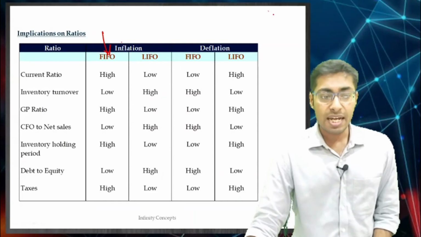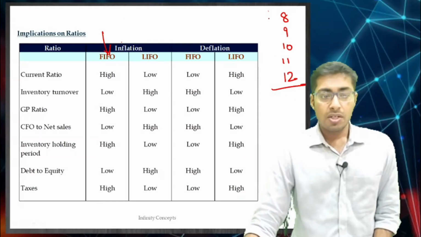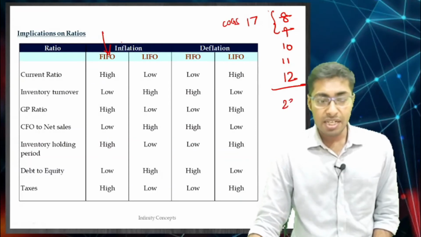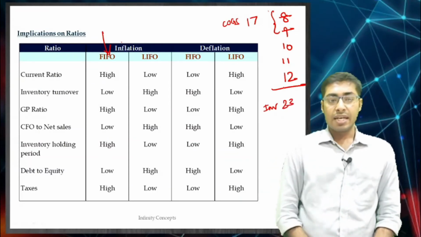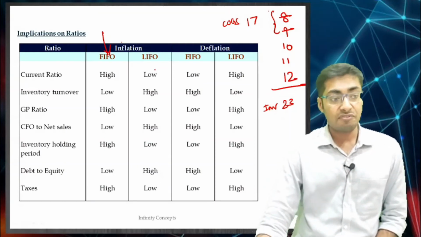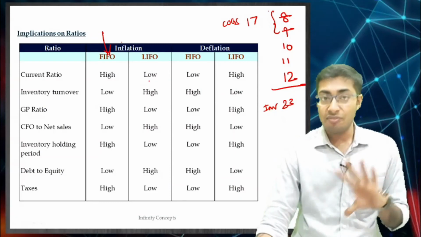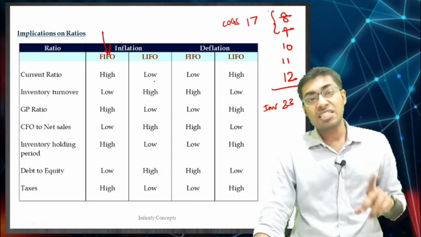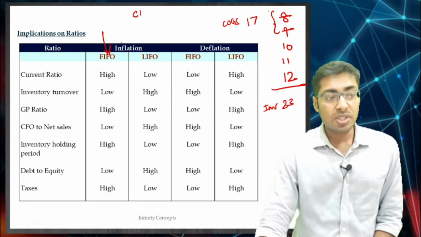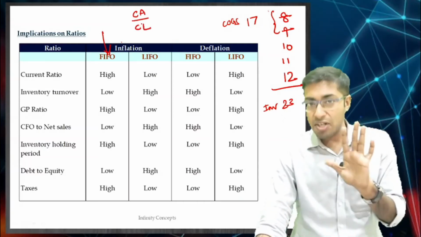Current ratio, okay, let us write down: 8, 9, 10, 11, 12. Your COGS is 17, and inventory is 33, okay. Just listen over here to what happens in inflation and FIFO, in comparison to the other method that you are not using. Say for example, you are using LIFO; in comparison to that, if you are using inflation and FIFO, what is it going to be? Current ratio is current assets upon current liabilities. Inventory is a part of current assets, right?